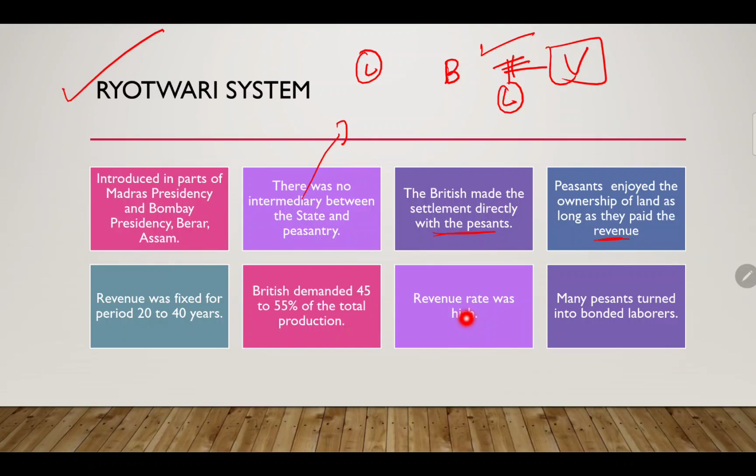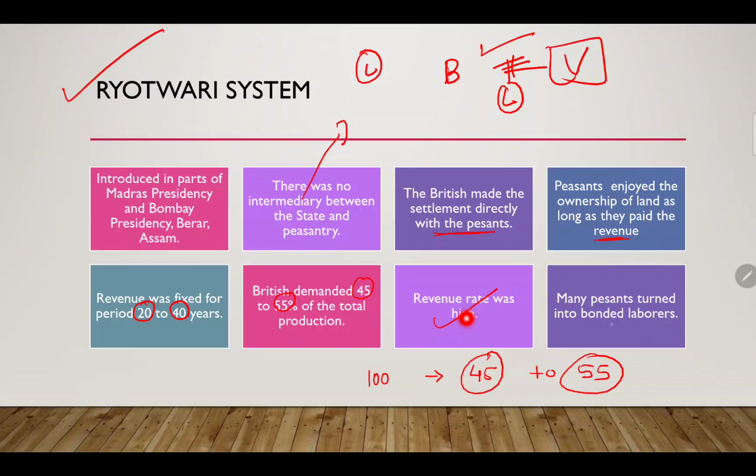Revenue was fixed for 20 to 40 years. That particular person needed to pay revenue for 20 or 40 years, not just money but whatever cultivated products they produced, they needed to give, and whatever the British told them to cultivate was cultivated on Indian agricultural farms. The British demanded 45% to 55% of total production. So the revenue rate was very high.